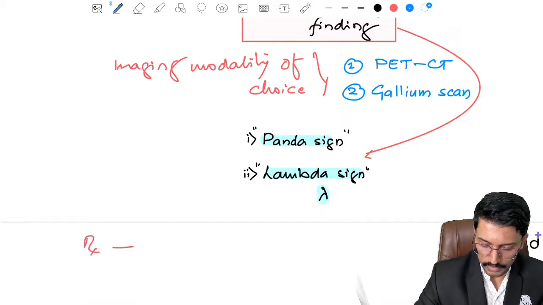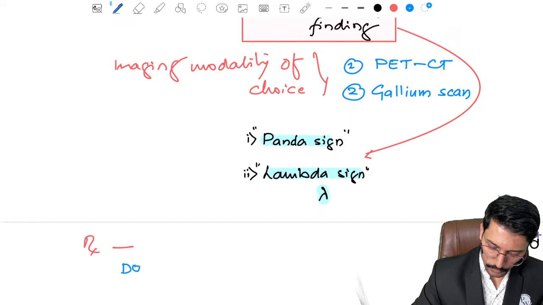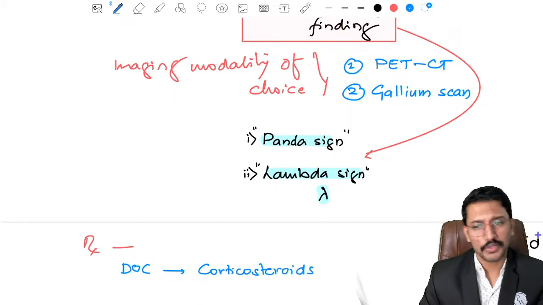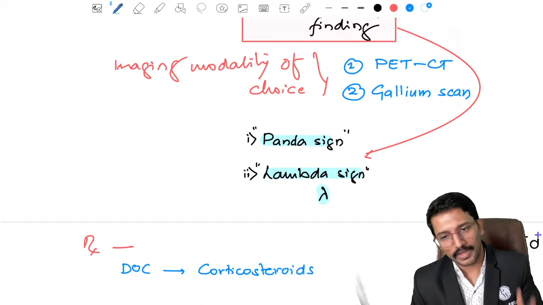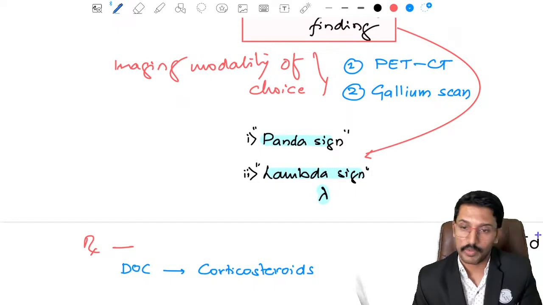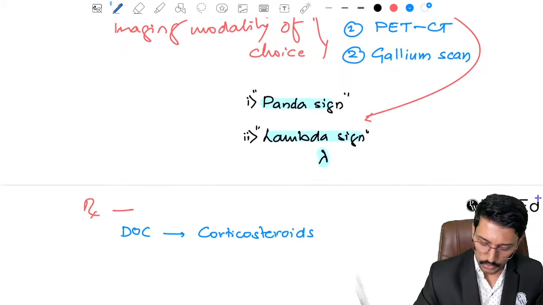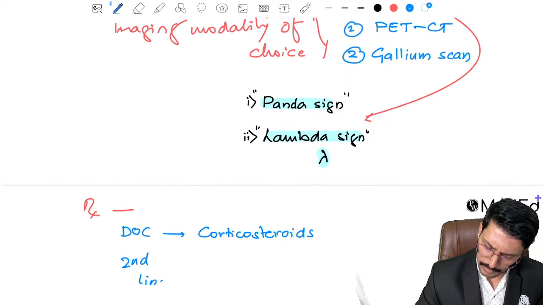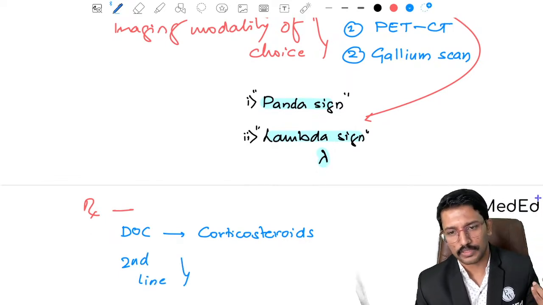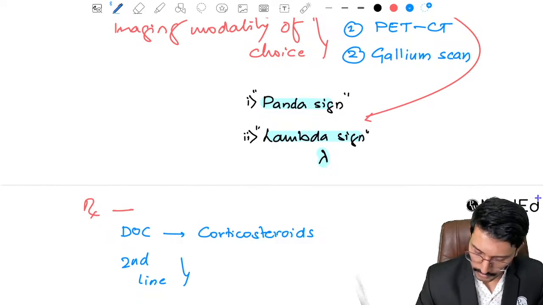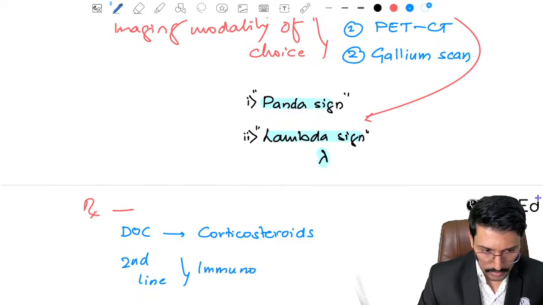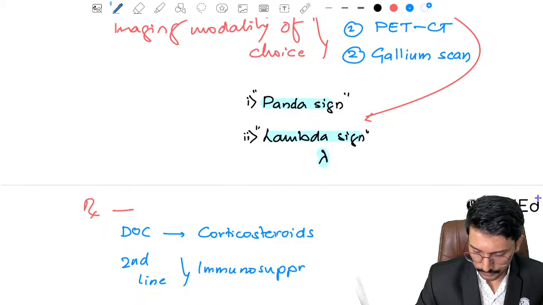For treatment, the first point is the drug of choice is corticosteroids. So pretty easy to remember, no? Respiratory system, whatever they ask, if you don't know anything, you can probably pick up corticosteroids as a choice, and you have more than 50% chances of turning out to be correct, right? Drug of choice is corticosteroids. Second line agents, again my answer is standard immunosuppressant. When steroids don't work, immunosuppressants are always there. Immunosuppressants are second line agents.